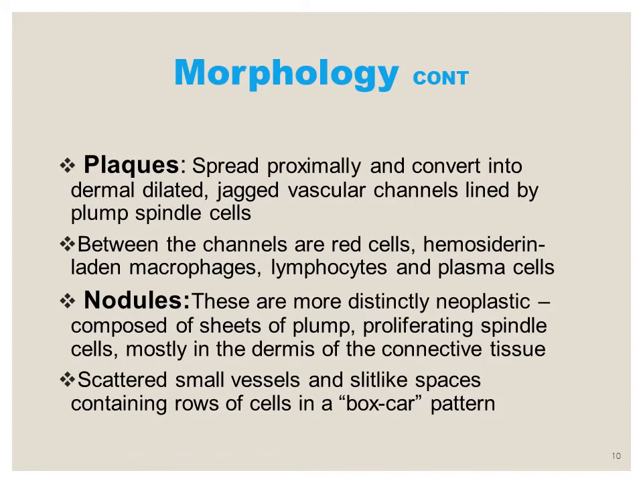So the vascular channels that are in the patch stage, now they become dilated and irregular, and in spite of normal looking endothelial cells, they are lined by plump spindle cells, and in between these vascular channels there are extravasated RBCs, hemosiderin laden macrophages, lymphocytes and plasma cells.